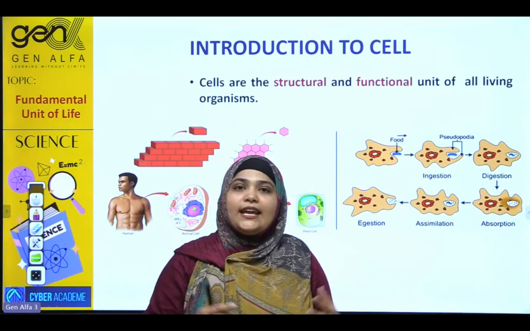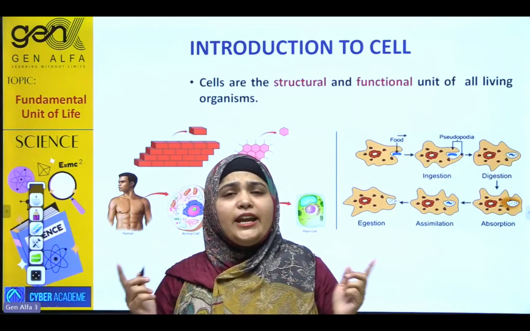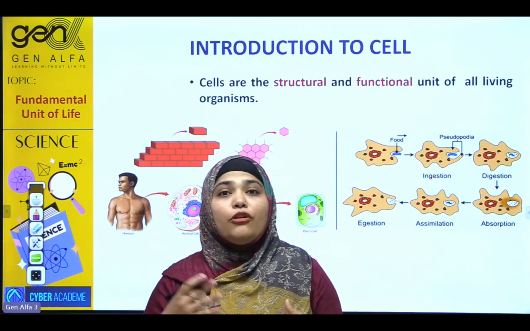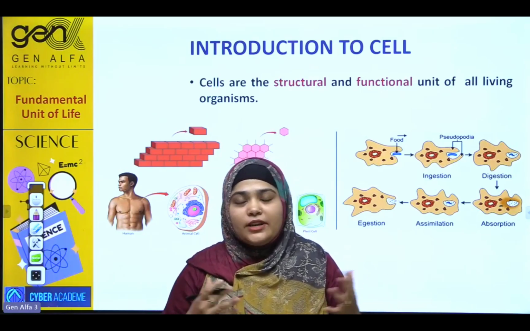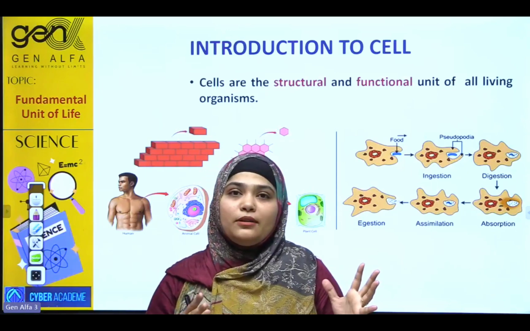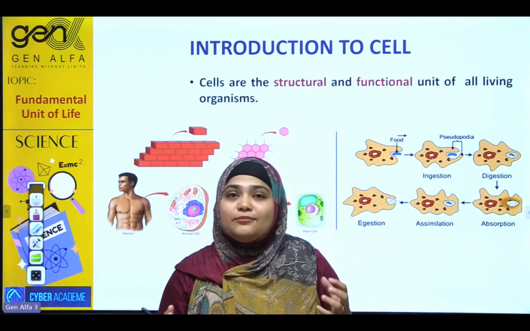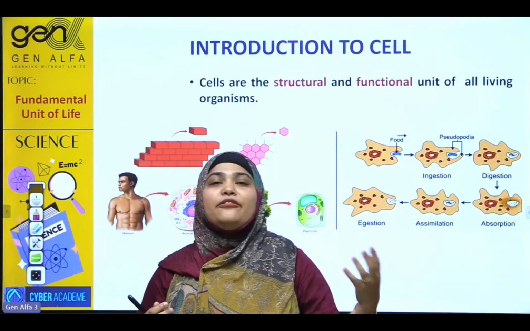We can take a real life example: in a factory, different departments are allotted to perform different functions, for finance, for accounts, different things. Each department is controlled by a group of people. Similarly, our body cells in multicellular organisms are allotted to perform different functions.